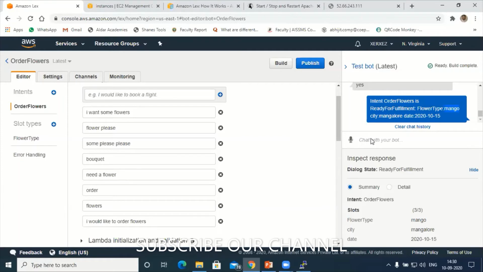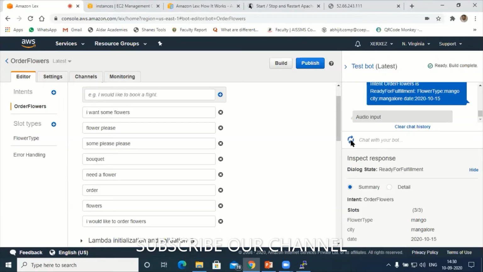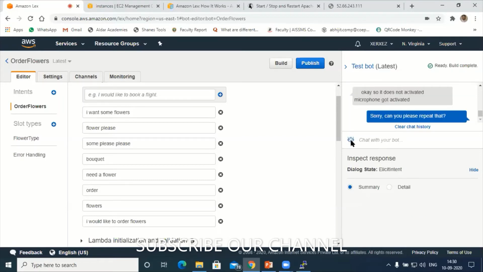Let's say, you can see one icon here, the microphone icon. Let's try to give some instructions. To give the instructions, just click on this. See, now the microphone got activated. Audio input, hold on. That means I have not given the order here, so that's the reason it's sending this message. So let me activate and give the instruction.